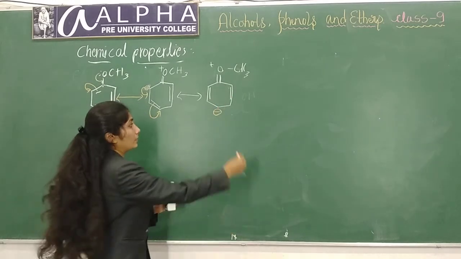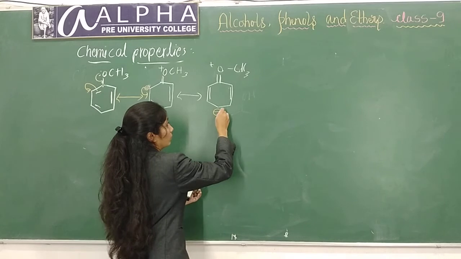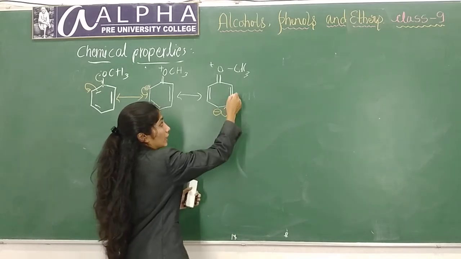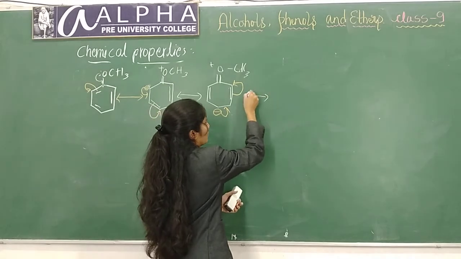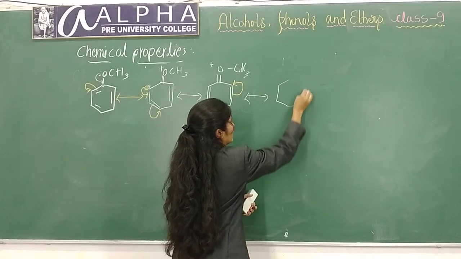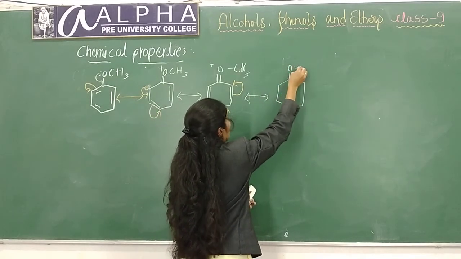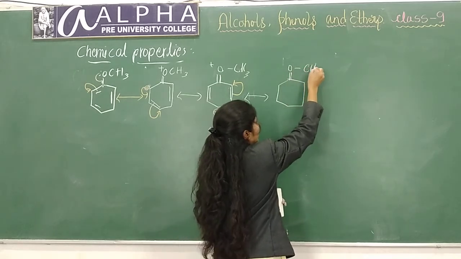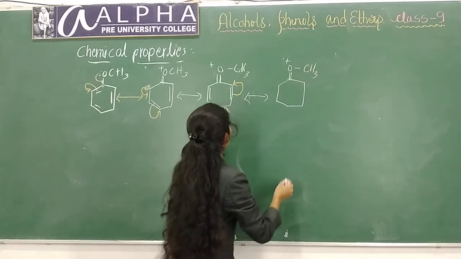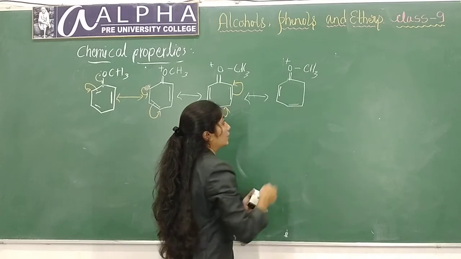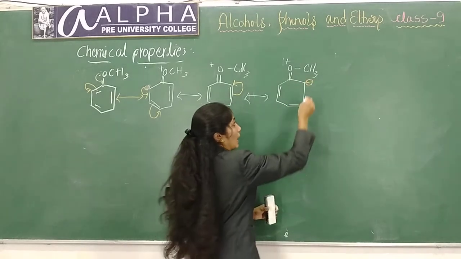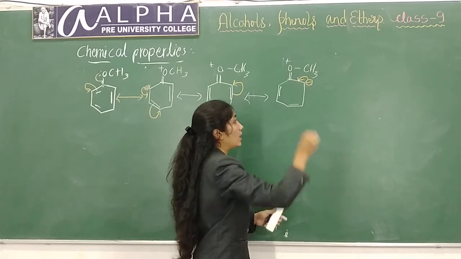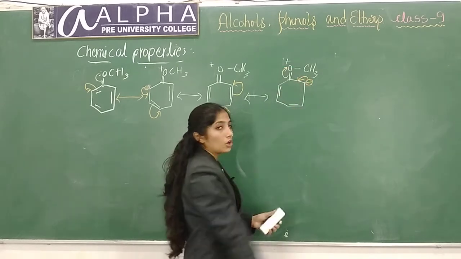In the next step, this electron will move here and this electron will move on this carbon atom. So you will get the product like this. Benzene ring, double bond O, CH3 plus, one bond here and negative charge on this carbon atom. In the next step what will happen? This will move here, electrons, and these electrons will move back to oxygen.